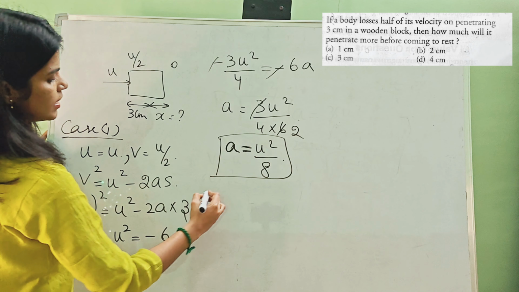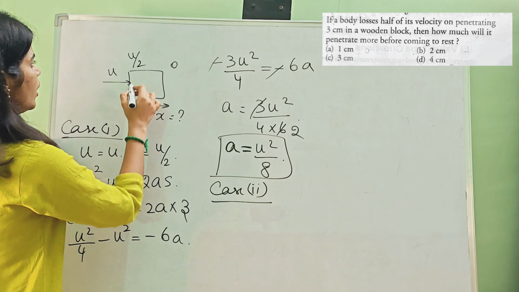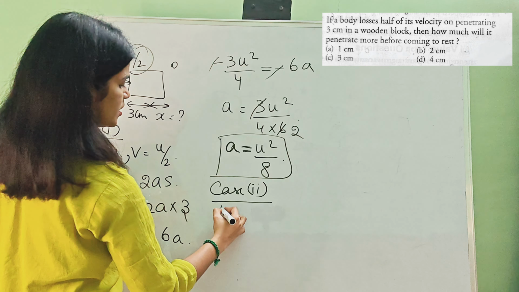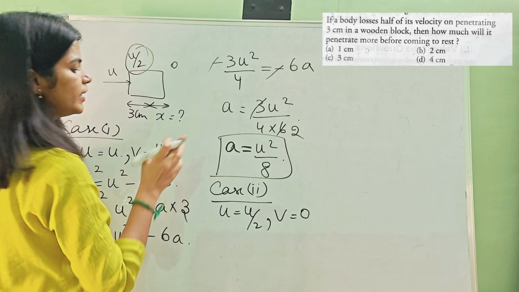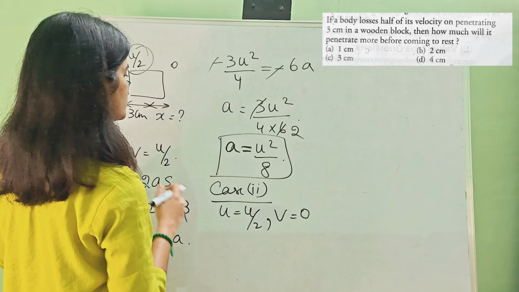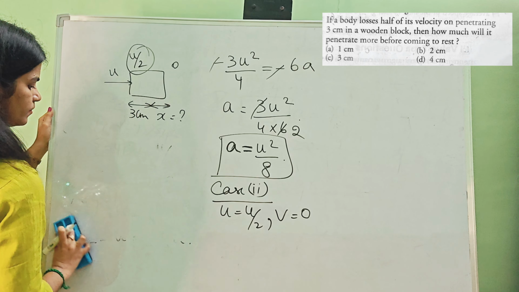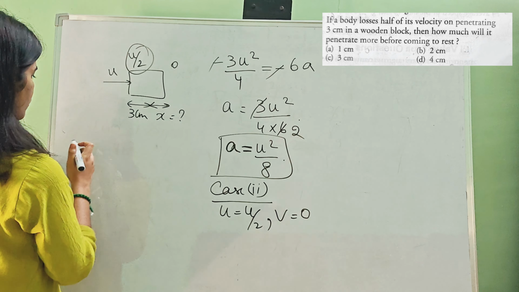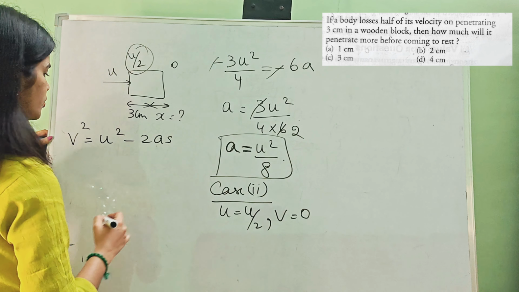So now the next case. Now the initial velocity is u by 2. Then v equals 0, because finally it reaches the rest position. Again use that concept: v square equal to u square minus 2as, same retardation concept.